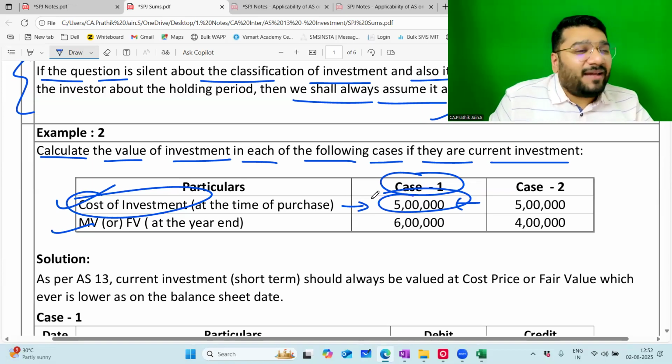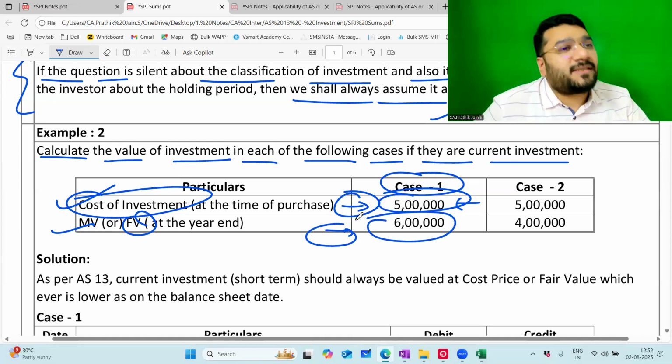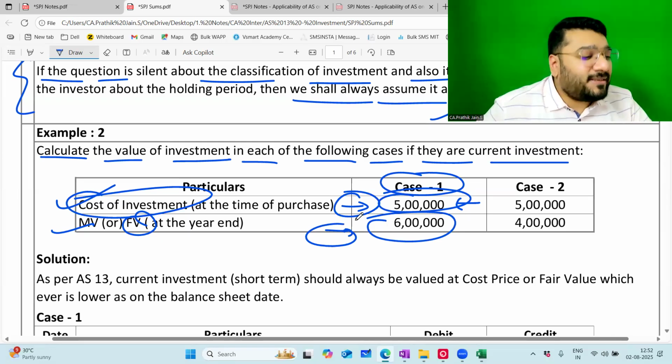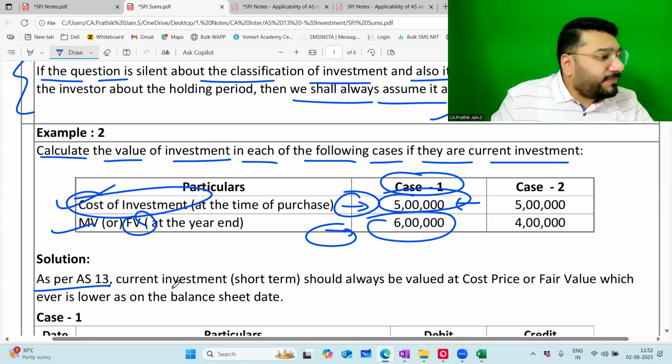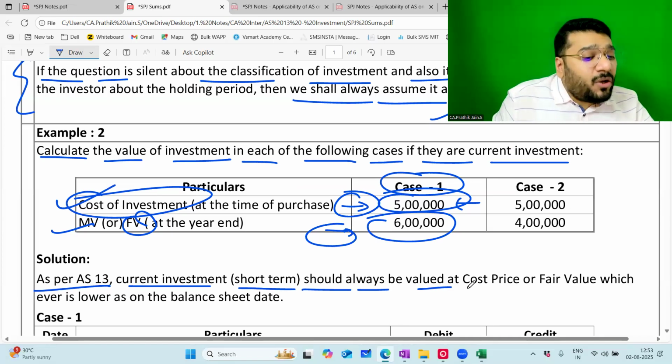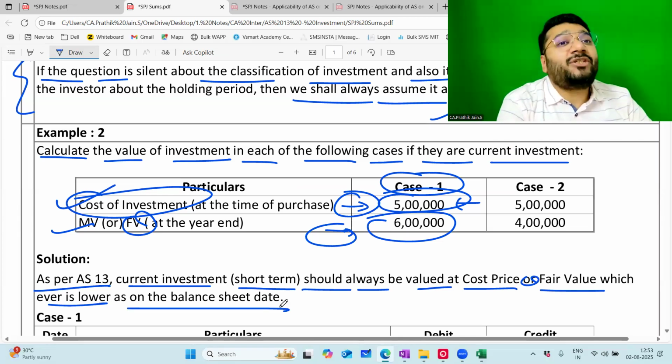Cost of investment 5 lakh. There is a method to derive the cost, which I'll be doing next class. Fair value is given in the question. Always they'll be given. In this, which is less? 5 lakh is less. Now, as per AS13, current investment, also called short-term investment, should always be valued at cost price or fair value, whichever is lower, as on the balance sheet date.